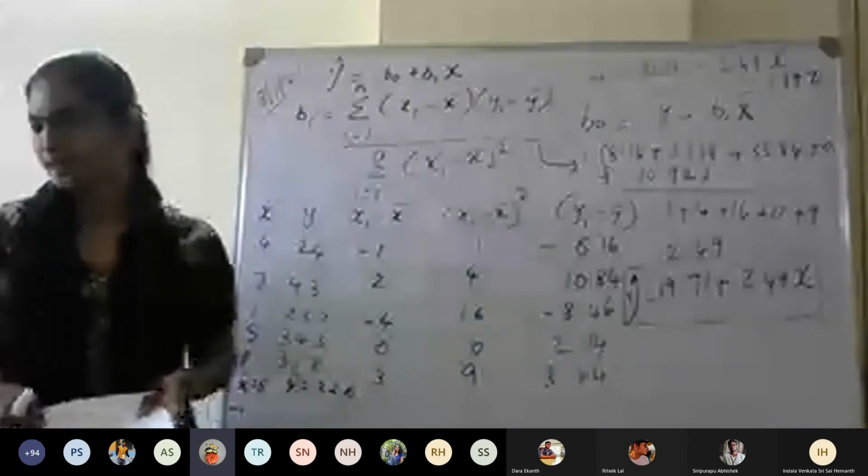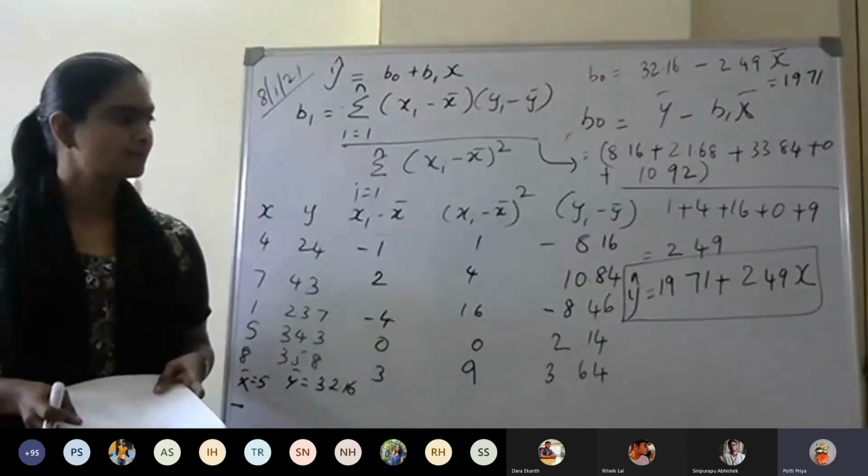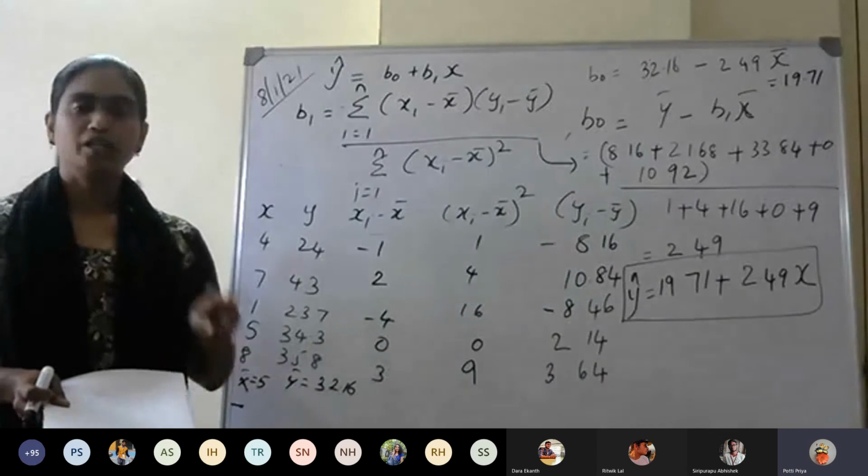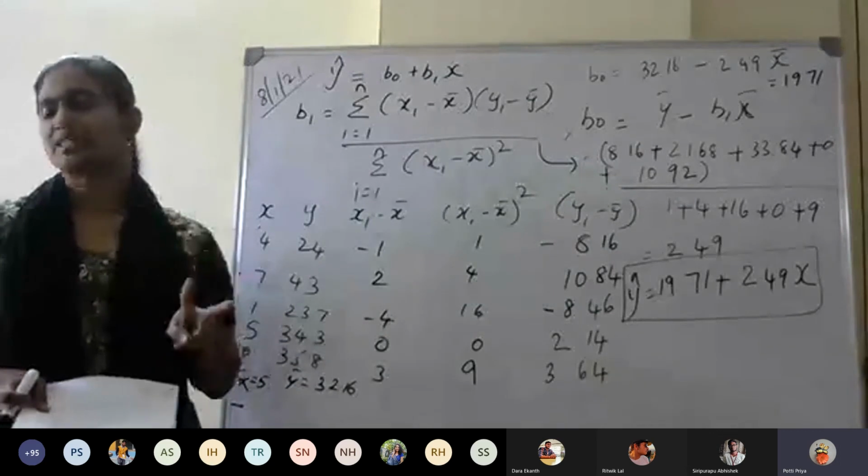Ma'am, in the exams, to how many decimal places do we have to round? Like B1? Always two decimal places. Remember to use 2 decimal places.